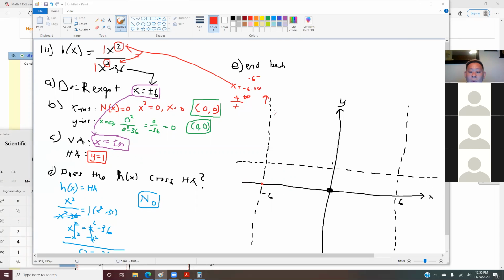Now I want you to figure out what happens at negative 6 plus. Again, you have to tell me what number you use, and then figure out whether we're going to positive or negative infinity. What number is on the right side here? Oh, sorry, negative 6 plus on the right side. If you go on to calculus, this is called limits. Anyone know what number we should use on this side? Anyone? Negative what?